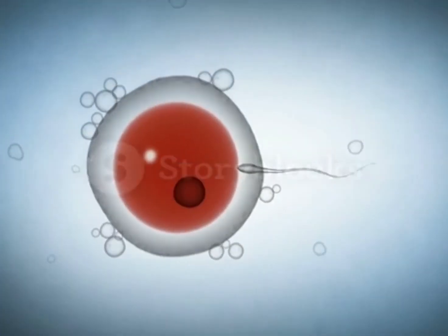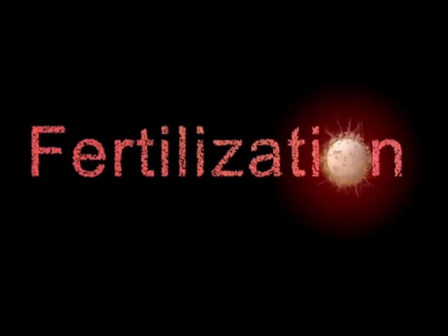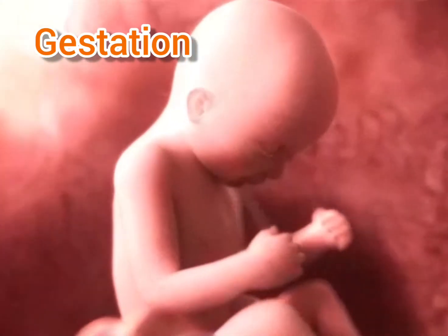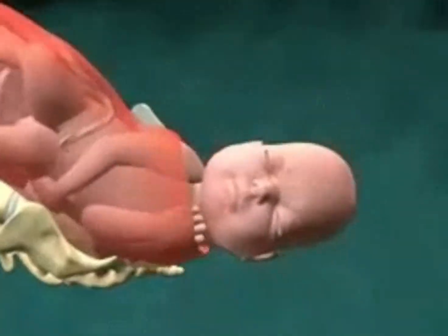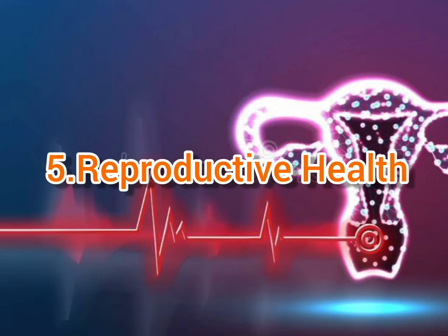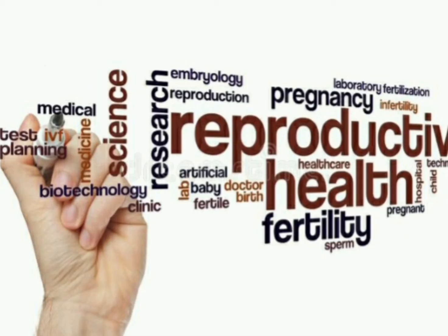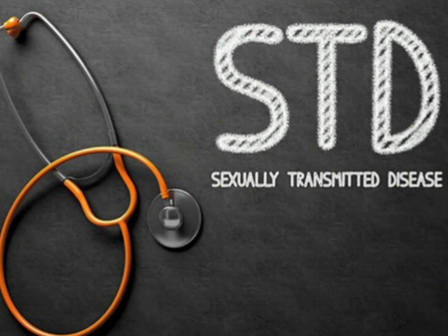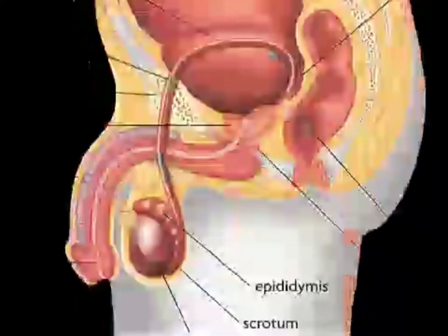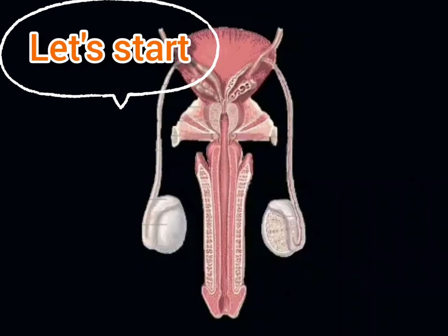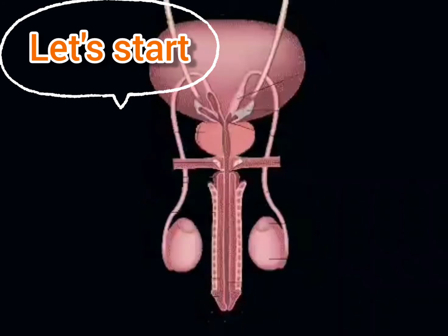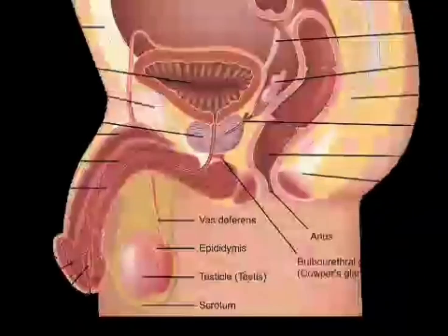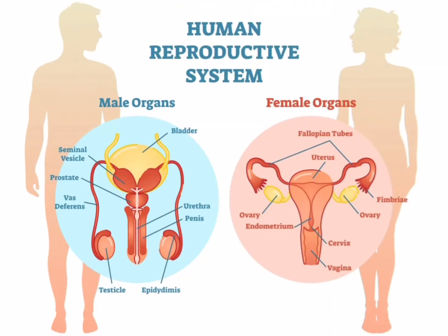The fourth video will be about fertilization, gestation and parturition. And finally the fifth topic, the last but not the least, that is the reproductive health and family planning. So along with that you will study about sexually transmitted diseases in this part. So I am beginning the first part of the video today, that is the reproduction in human beings, the introductory part. So let's start. Reproduction in human beings.